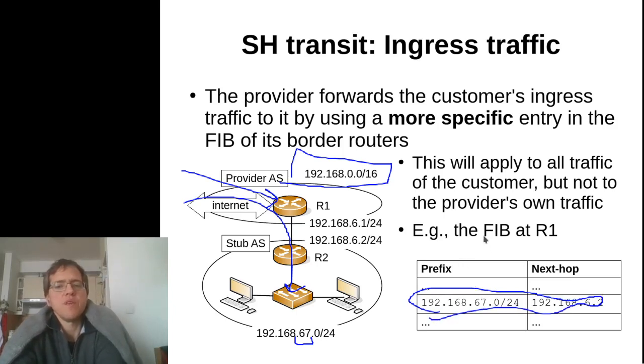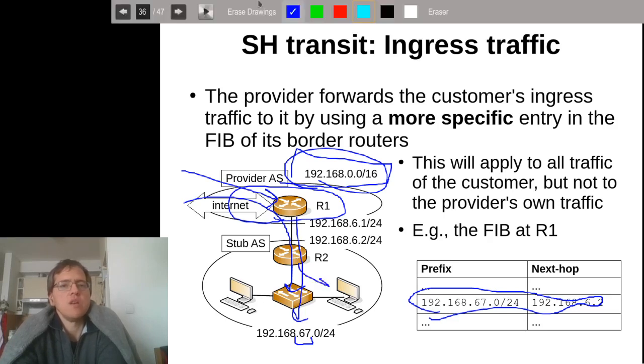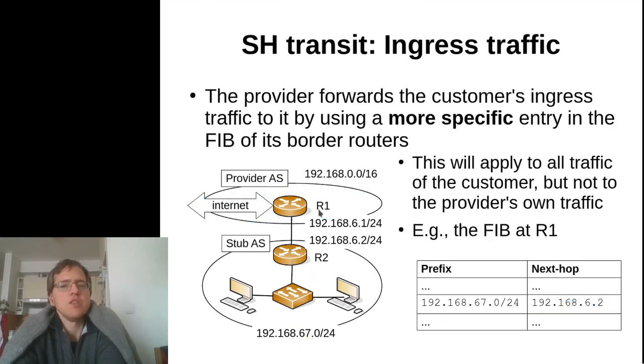This is usually called a FIB. So we add this particular entry into the FIB, which means whenever there is traffic that enters R1 because it belongs to this prefix, but also belongs to the customer's address range, then let's just apply this more specific route and route this traffic to the border router R2, where it will hopefully arrive at the particular destination.